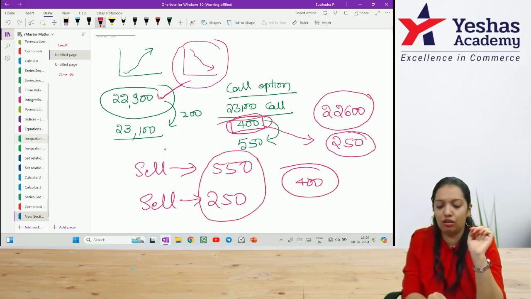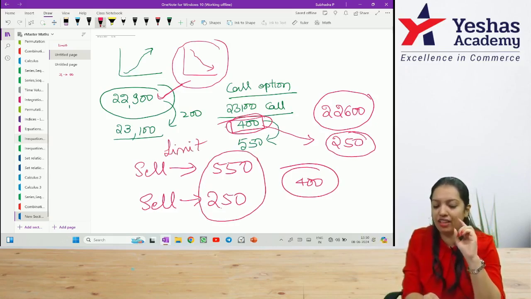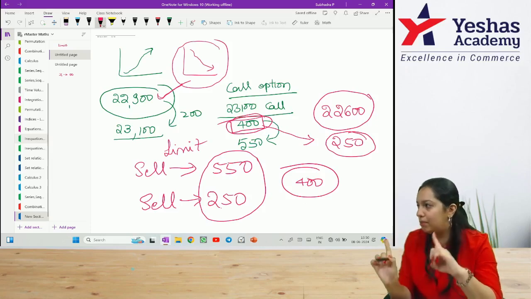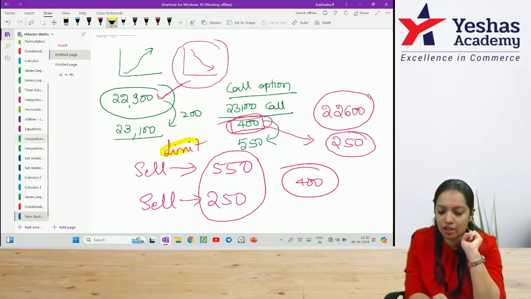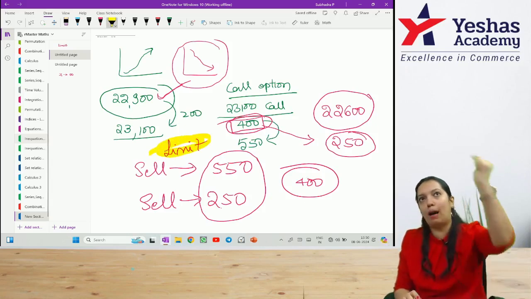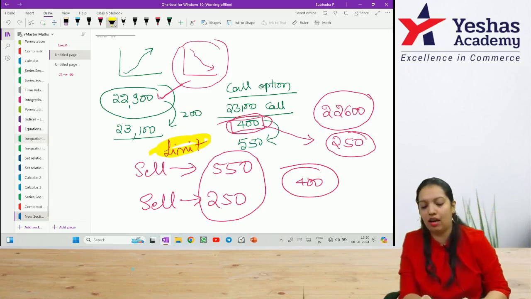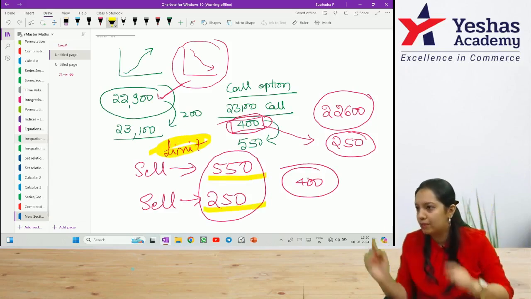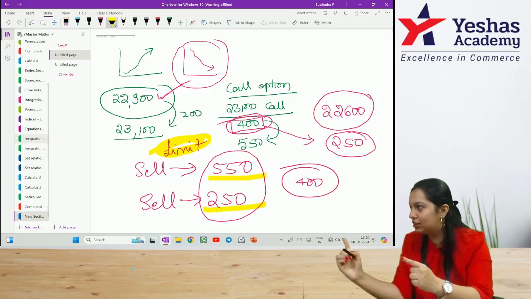These two are known as limits. Every time when we make some stock market purchase, we are applying the actual concept of limit. So the upper limit and lower limit are 550 and 250. Did you understand what is meant by the concept of limit?